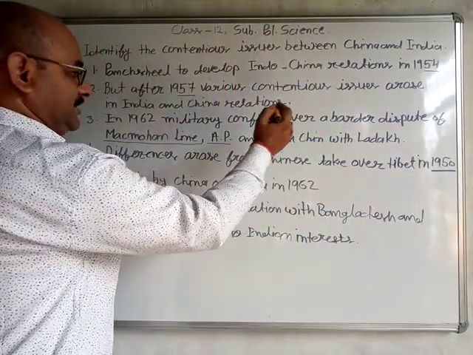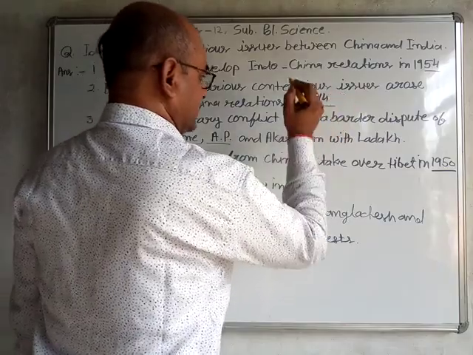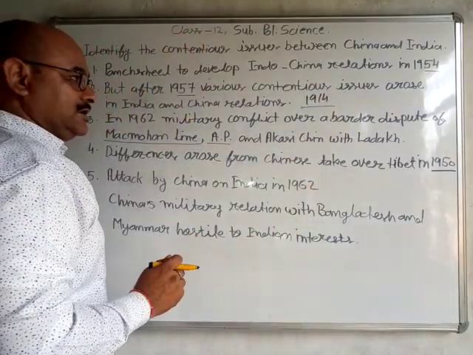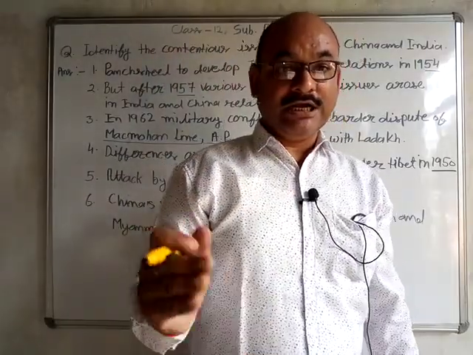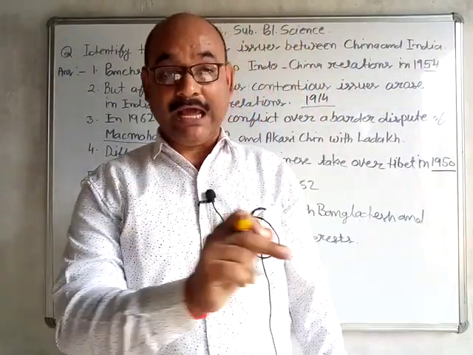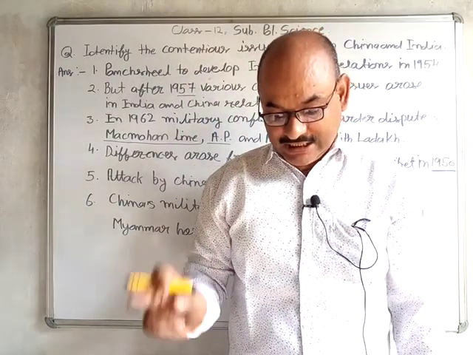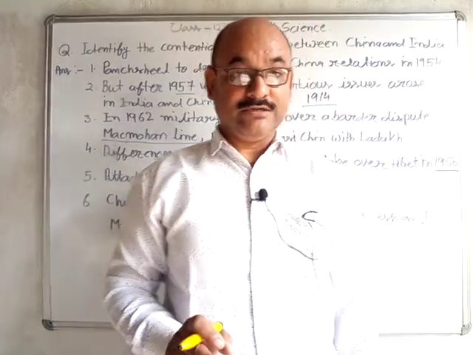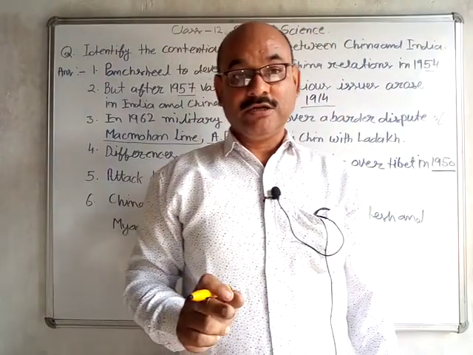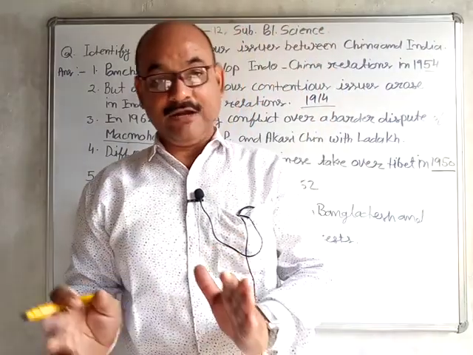The McMahon line was created by Sir Henry McMahon in 1914. Sir Henry McMahon drew a line that separated India and Tibet, parallel to the Brahmaputra river, and the length of this McMahon line was 890 kilometers, and this agreement happened at Simla.